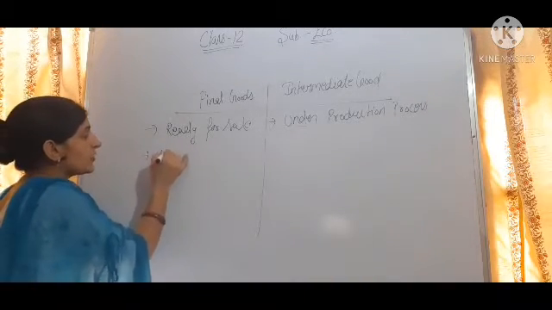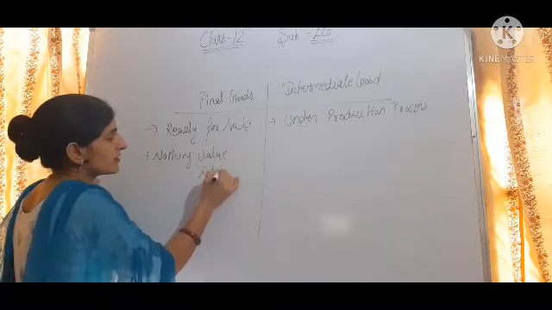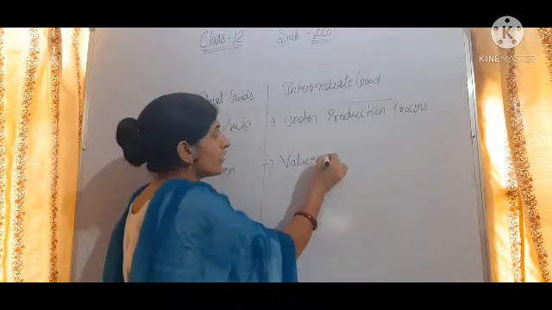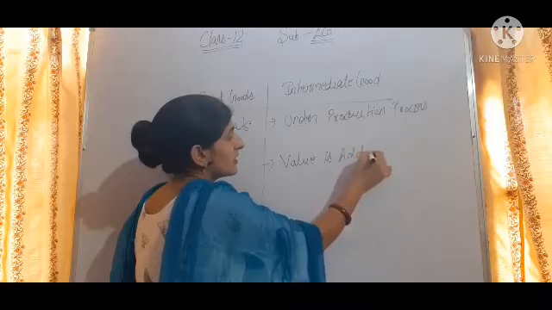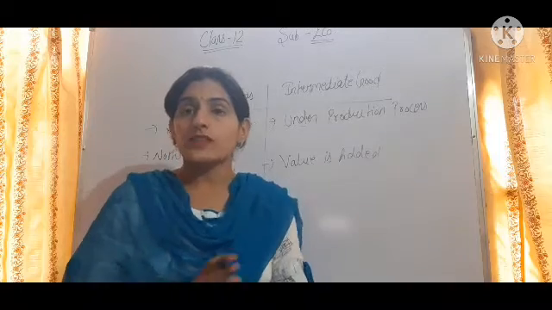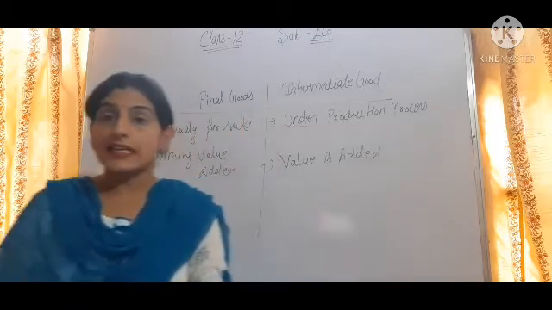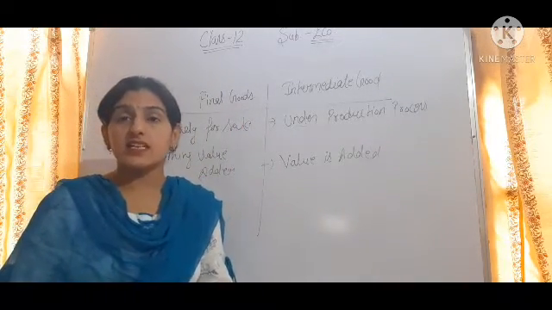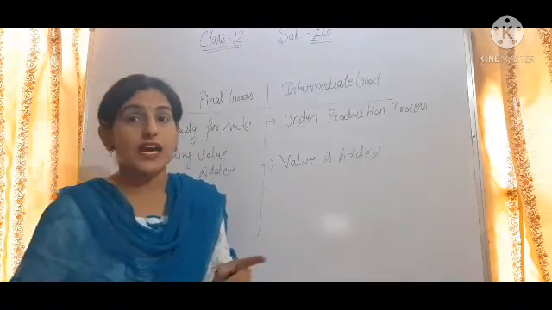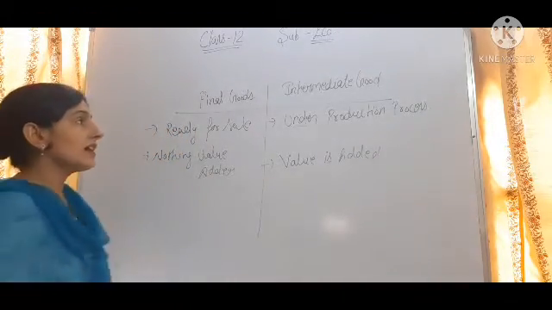Second, in final goods no value is added. But in intermediate goods, value is added. As I have given you the example of wheat, that wheat sold by the farmer is purchased by the flour mill to make flour. So the flour mill is purchasing that wheat for 800 and will sell the flour for 1000 rupees. So 200 rupees is added by the flour mill. So value is added in the intermediate goods.